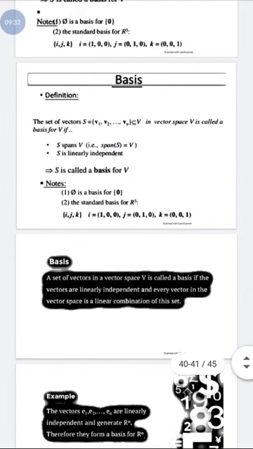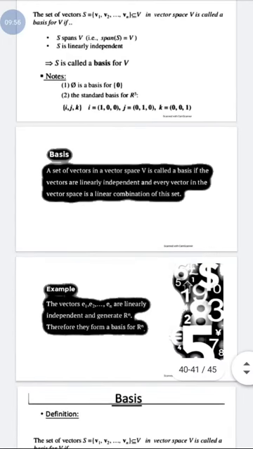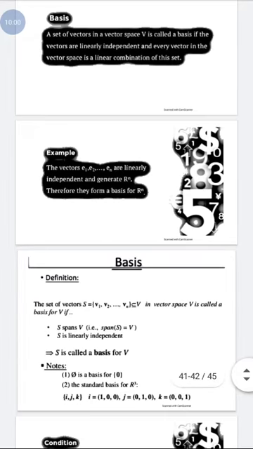Another way to define the basis: a set of vectors in vector space V is called a basis if the vectors are linearly independent and every vector in the vector space is a linear combination of this set. It means that the vectors should span or generate the whole space, and every vector can be represented as a linear combination of them. Then we can say these vectors are a basis of the vector space.